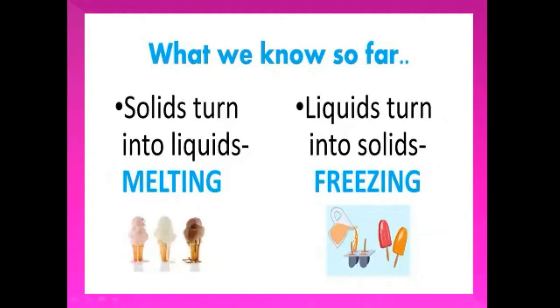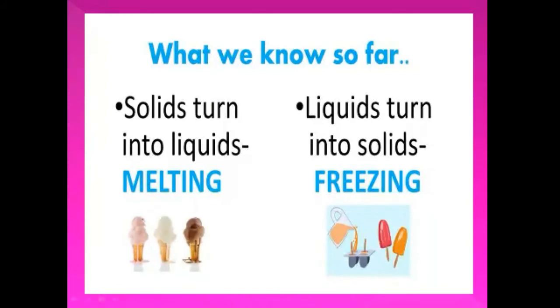When we keep the ice cream in a freezer, the shape of the ice cream remains the same. But when we take it out of the freezer, what happens? Ice cream changes into soft and milky.